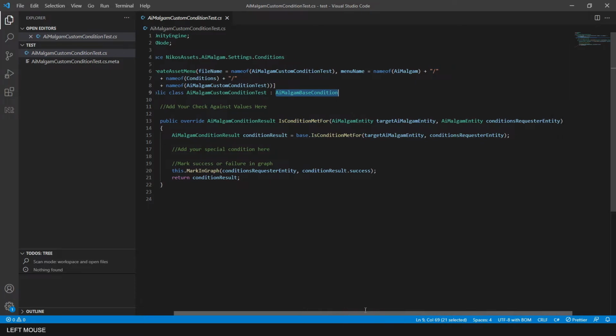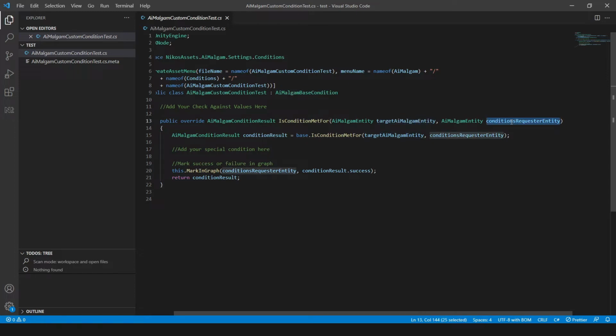With custom conditions, the AI really comes to life because you can branch to different actions in your decision tree. You can set up custom fields in the scriptable object condition to check the target AiMalgam entity against. As you can see, the method contains two parameters, both being of type AiMalgam entity.